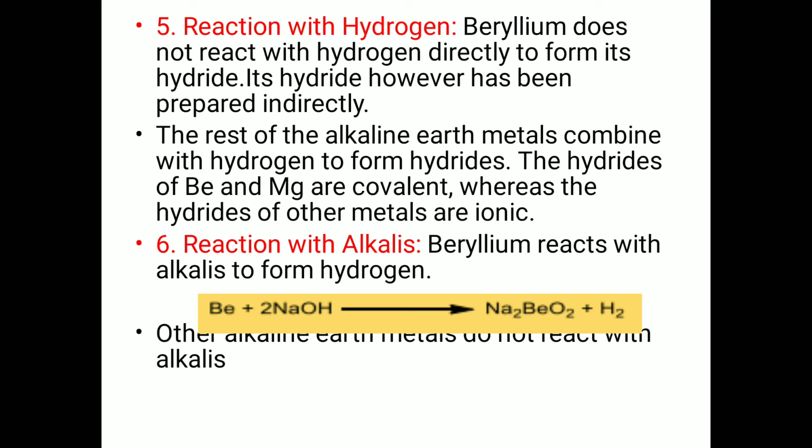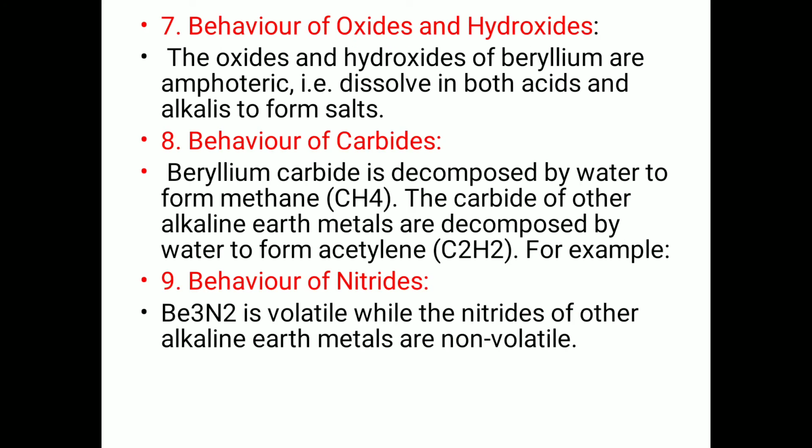Reaction with alkalis. Beryllium reacts with alkalis to form hydrogen. Here the reaction is given: beryllium reacts with base, and hydrogen gas is given off. Other alkaline earth metals do not react with alkalis. Behavior of oxides and hydroxides. The oxides and hydroxides of beryllium are amphoteric, i.e., they dissolve in both acids and alkalis to form salts.